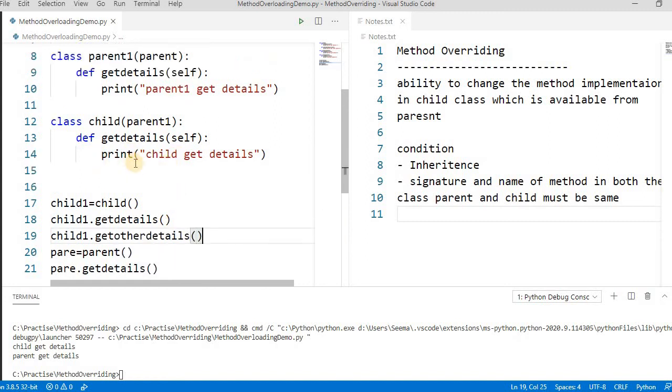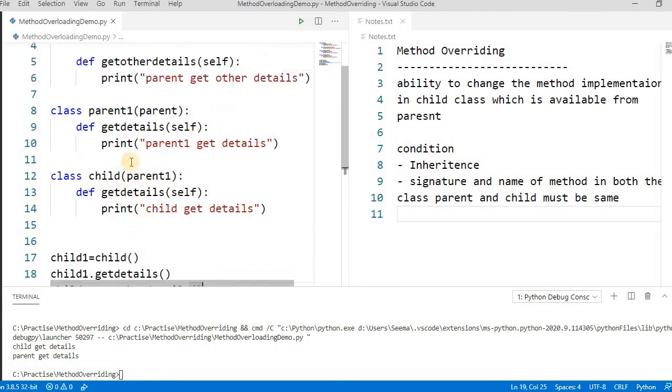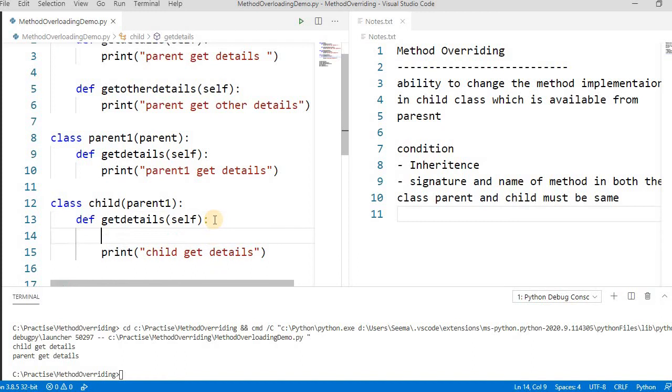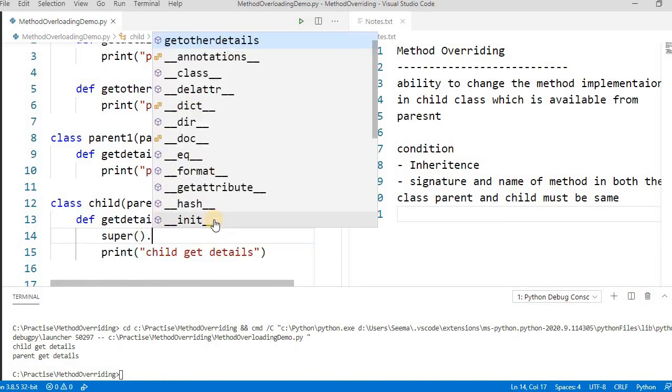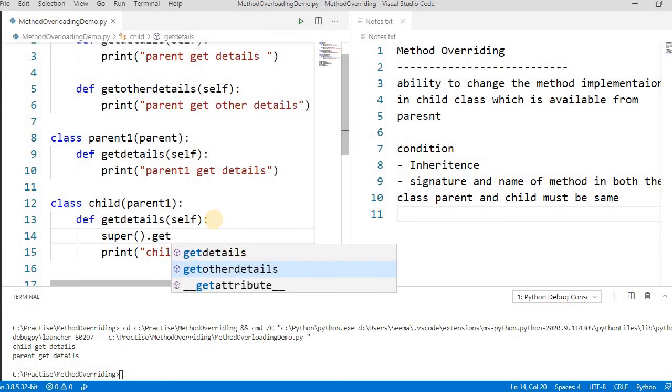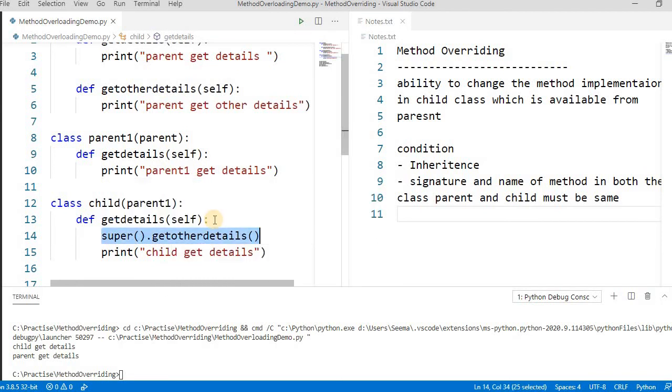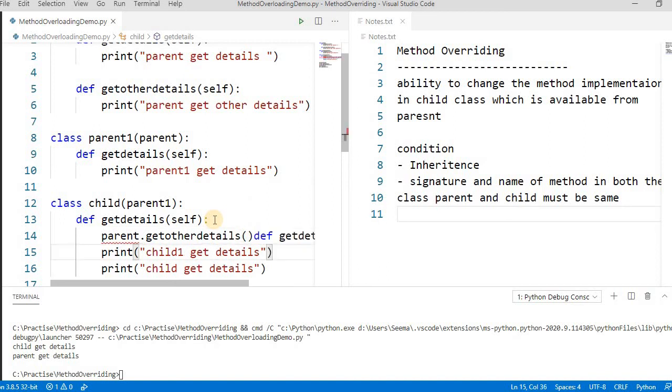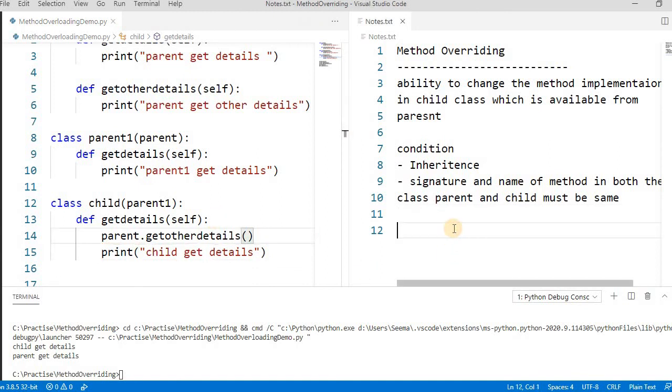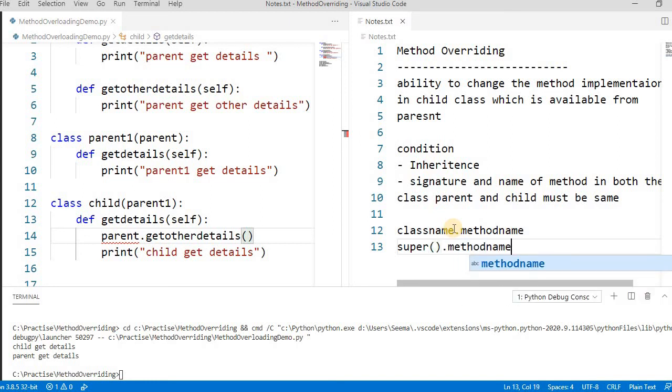One more thing, if you want to specifically call the parent1 class's method in this class, there are two ways. Either we use super and then get details, or there is another way: you directly pass the class name like parent and get details, and you can call it directly. There is no restriction on this. So there are two ways to get these details: first by class name dot method name, and the second is the super keyword and then the method name.